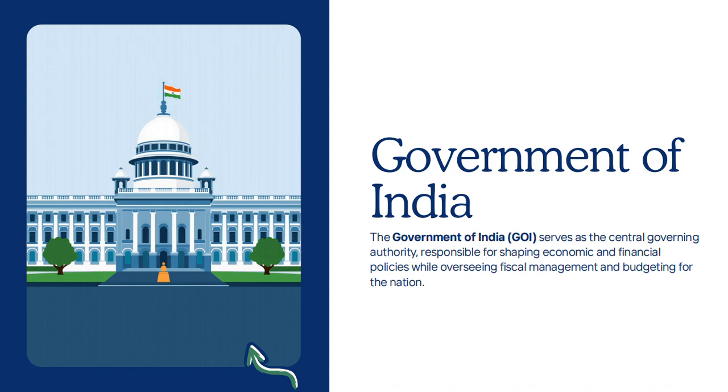So, first is GOI, that is Government of India. It is a central authority that governs the country and it makes policies related to economy, taxation, trade, and development. So, in simple terms, GOI sets the rules for how the economy functions.